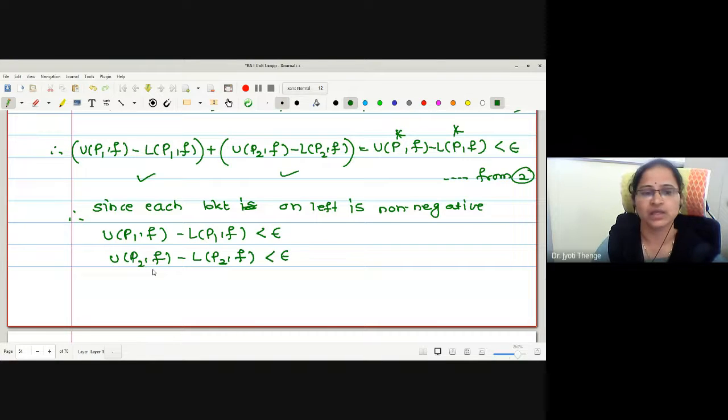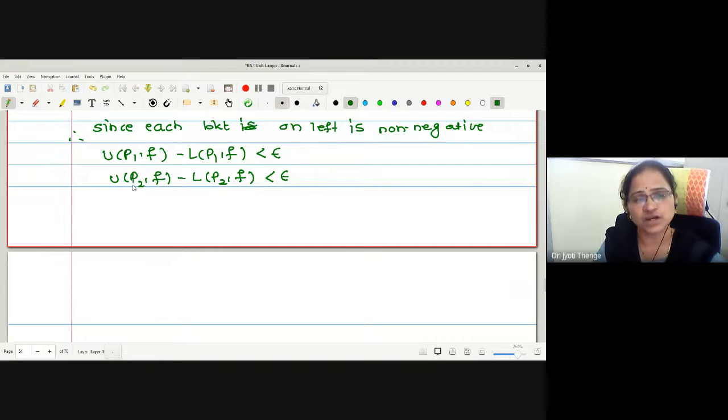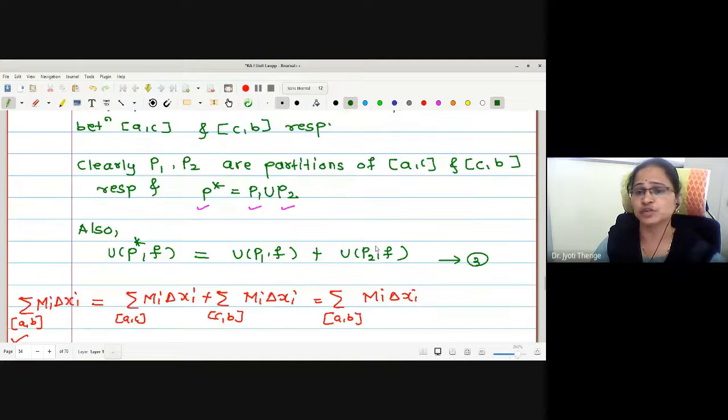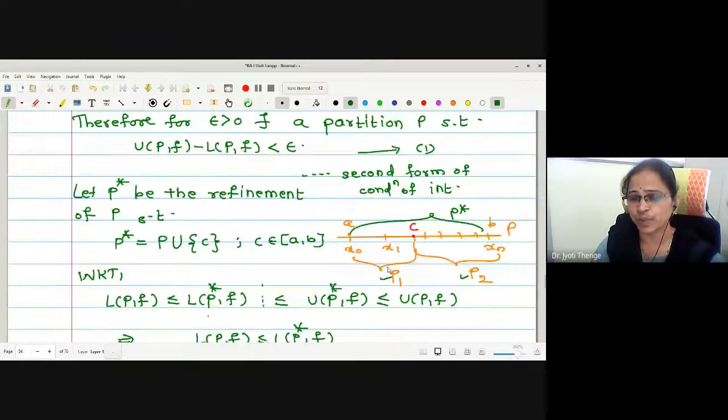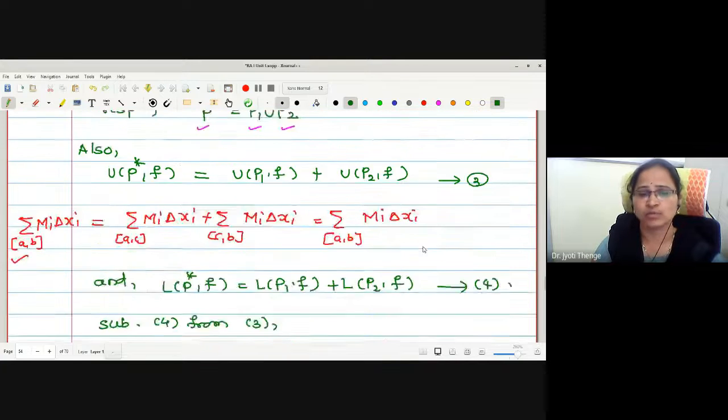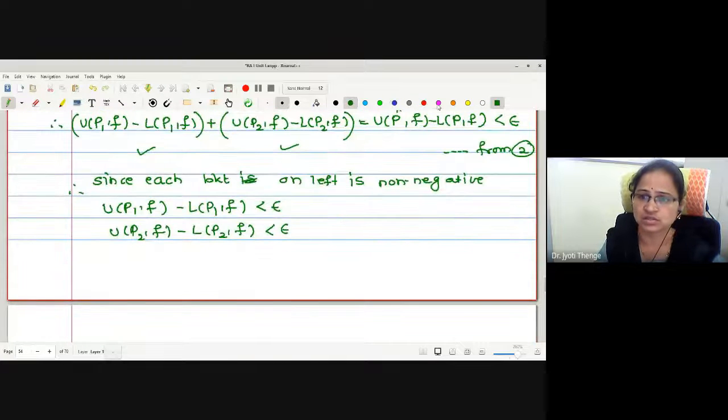Now, what is the meaning? The function with respect to partition P1 satisfies the condition of integrability, but P1 is a partition of the points from A to C only, and P2 is a partition of points from C to B. Therefore, by looking at both the equations, the first gives me that the function is integrable on AC. The second gives us that the function is integrable on CB. Right?